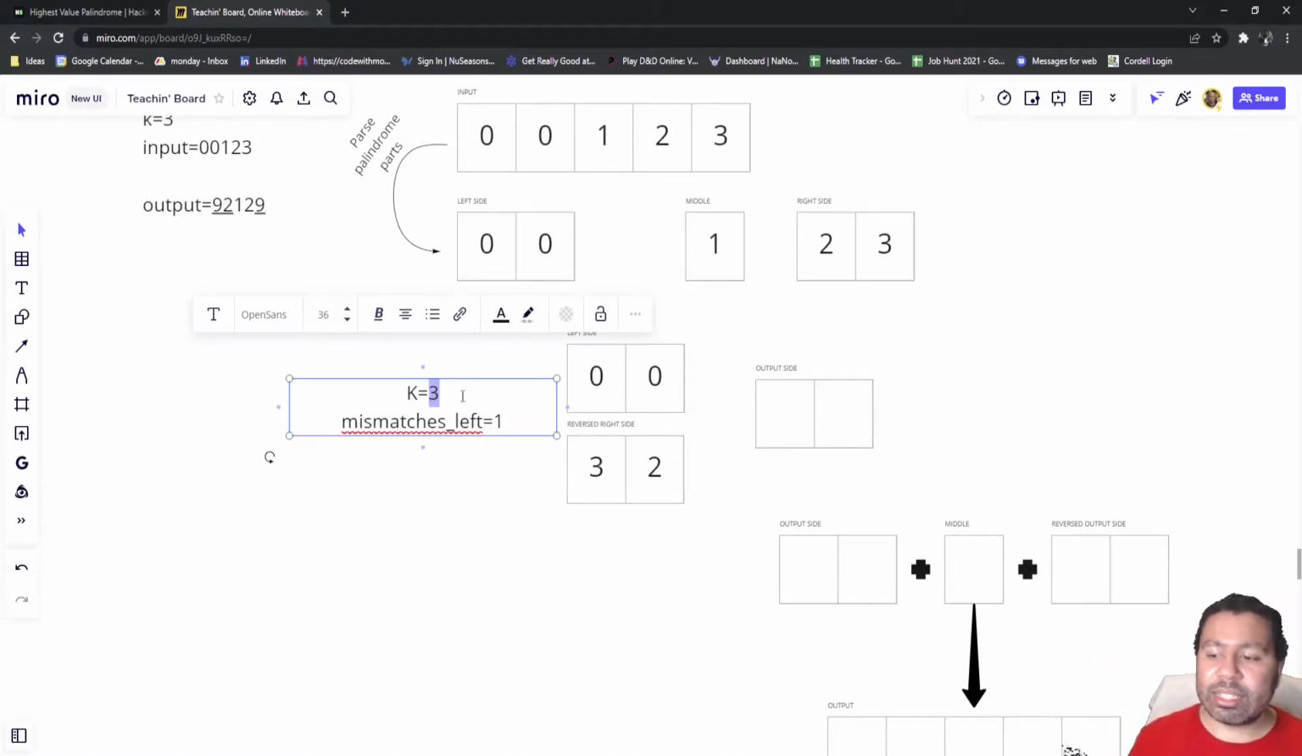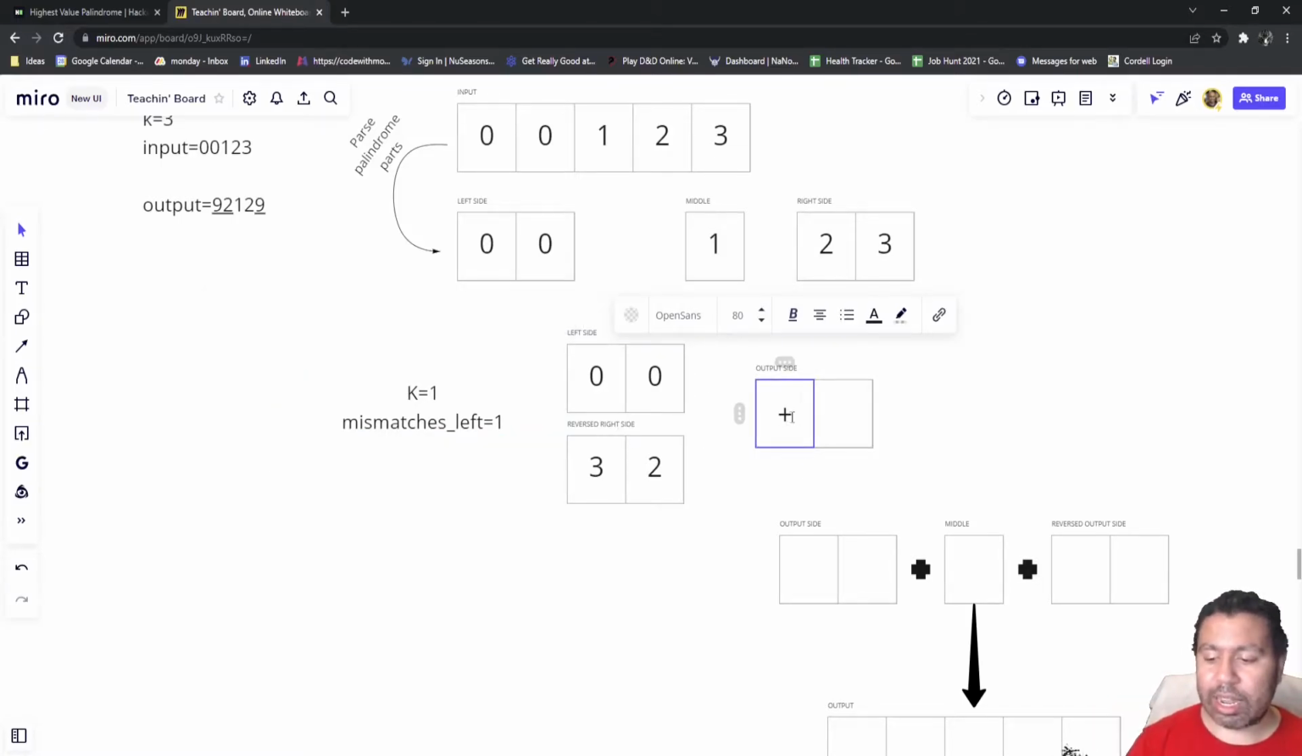And with the K, if we could subtract 2, would there be enough for those mismatches to be handled? The answer is yes. So in that world, we can turn both of these to a 9 safely. So that's exactly what we're going to do. We're going to take these and make these a 9.